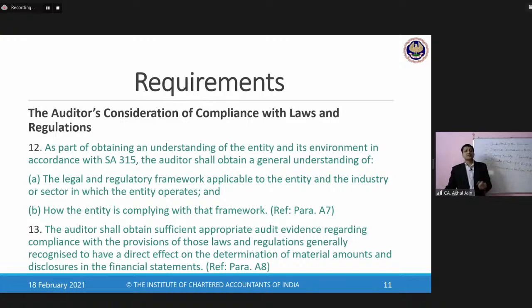Against those processes and procedures, management would have also established certain internal controls, which are required to be followed necessarily by the employees of the company, by all the personnel associated with the company. By doing this, what is the management ensuring? Ensuring the compliance with laws and regulations.